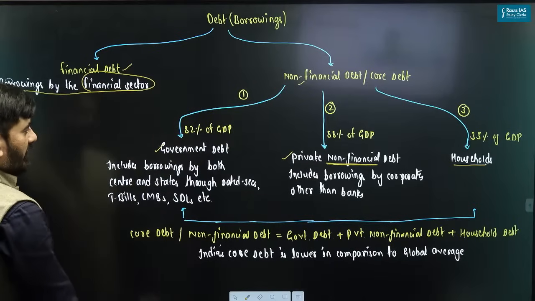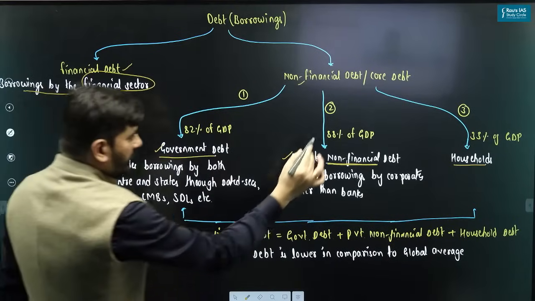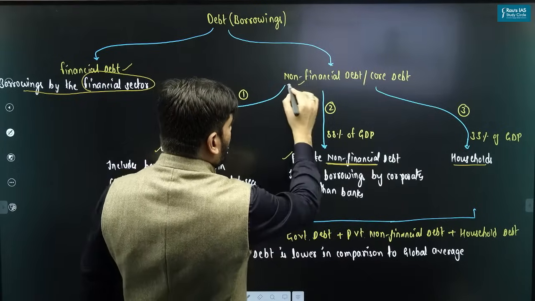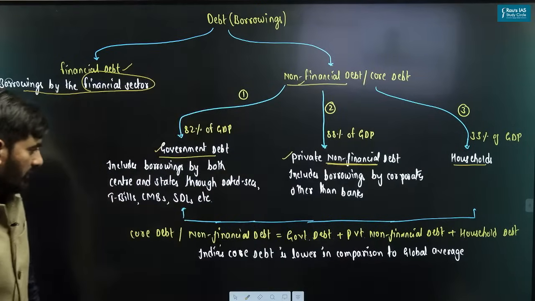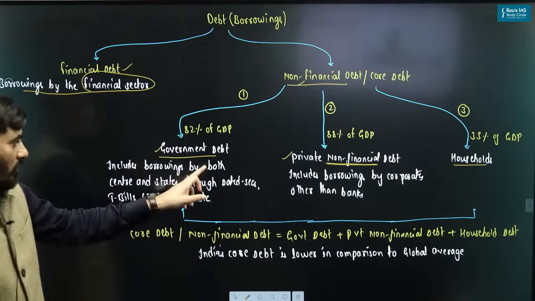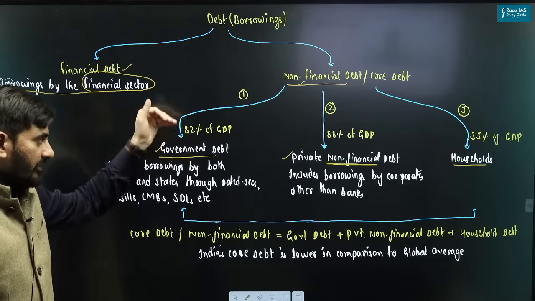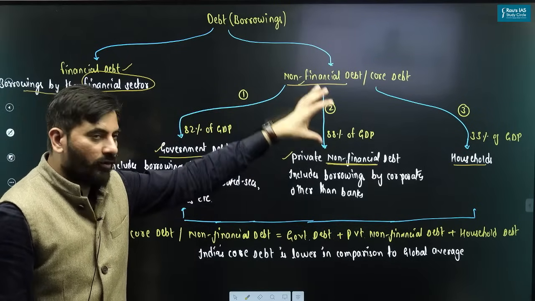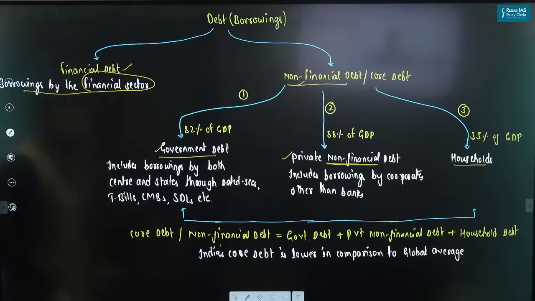So non-financial debt is government borrowings, private non-financial debt and households. These three together are non-financial. Non-financial debt of India: 82 is the government debt, center and state, for last year. Private non-financial debt 88, household debt 33. So that is what is non-financial debt.